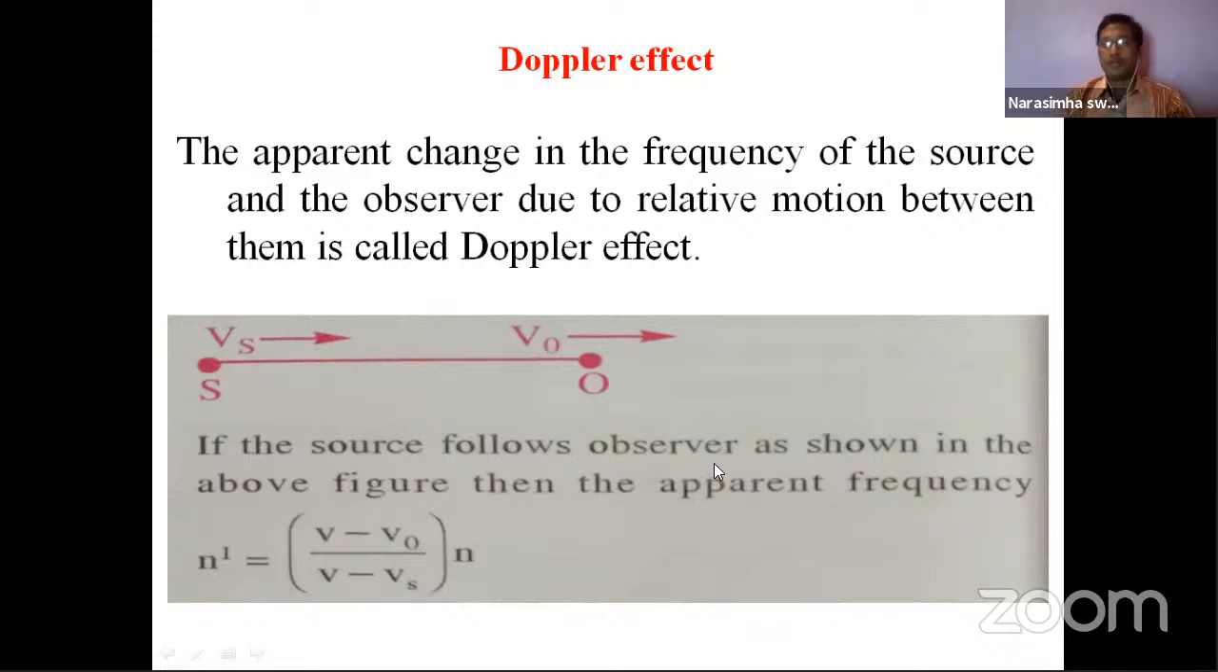Source follows observer. So who is moving forward now? The observer is moving forward, and behind that, the source is also moving. Then will the apparent frequency change? See, this is the formula: n dash is equal to n into (v minus v naught) by (v minus vs). Here n means the original frequency, and these are velocities: the sound wave velocity, the velocity of the observer and the velocity of the source.